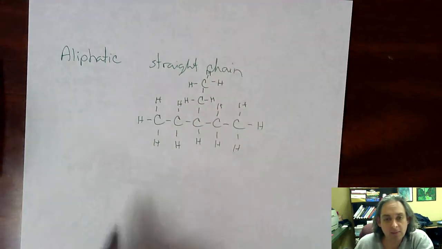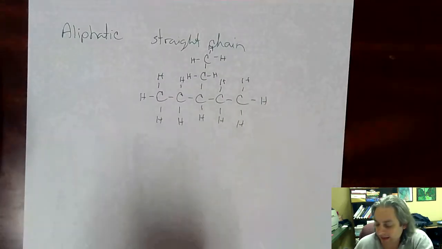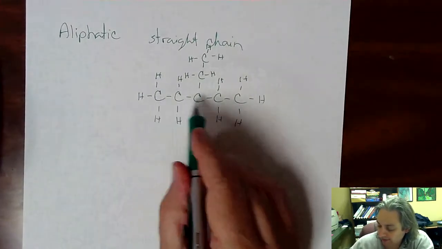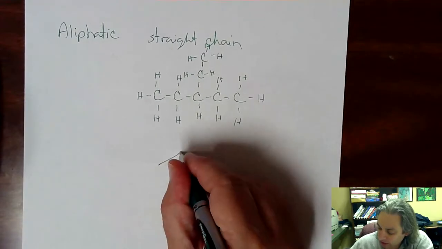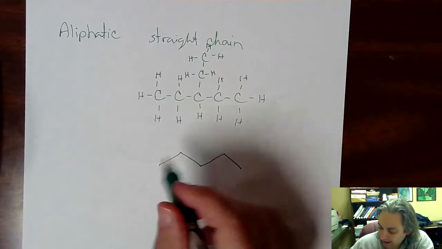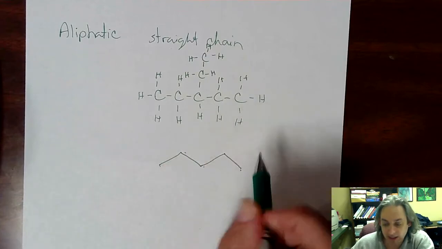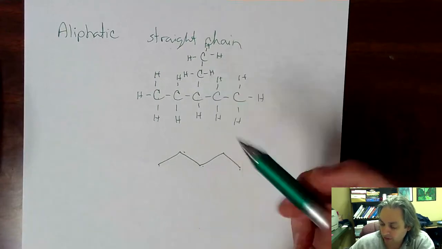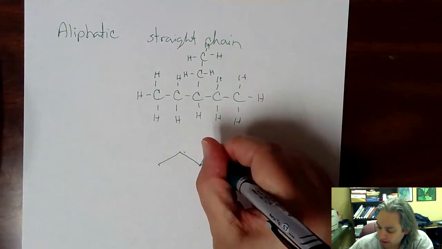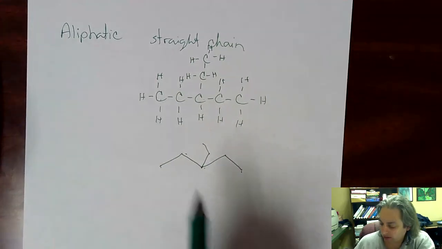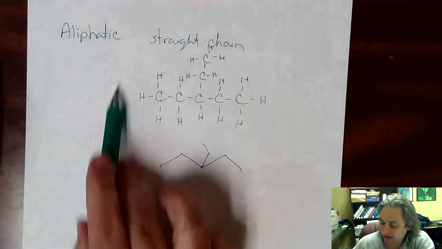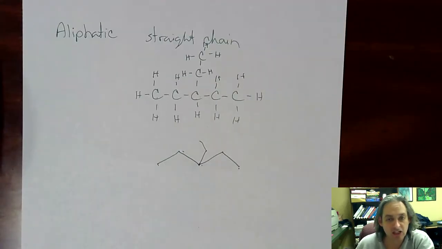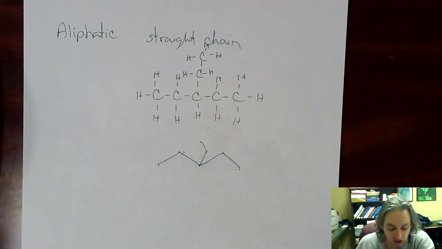Now, the way we would simplify this is using the line diagram to represent each of the carbons, where each of the points is a carbon. We have 5 here, so we would write 1, 2, 3, 4, 5 points, 5 carbons. And then in the middle carbon, we have a 2 carbon branch, so we would put 2 points to represent those 2 carbons. And so this is the line diagram for this molecule right here. This is an aliphatic hydrocarbon that has a branch on it. So it could be a straight chain, or it can have branches.